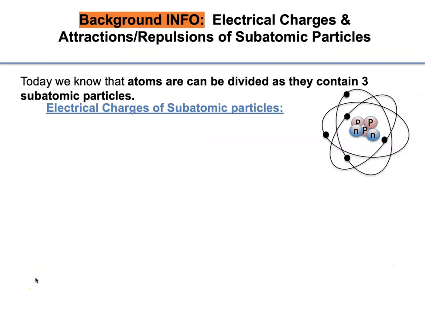Before I talk about the next atomic model, I need to give you some background information about the electrical charges or attractions or repulsions of subatomic particles. Now, we know today that there are 3 subatomic particles inside the atoms, and they can be divided into smaller particles.